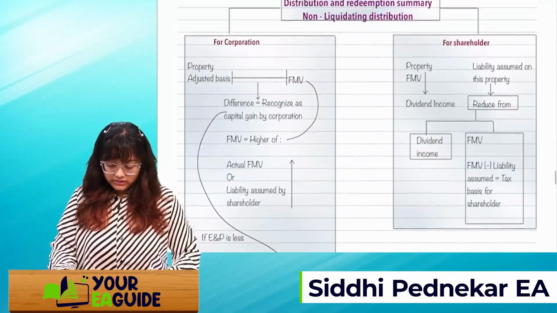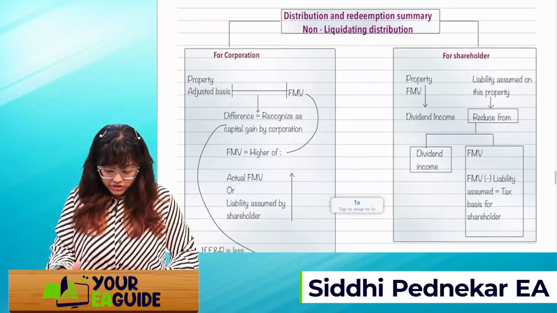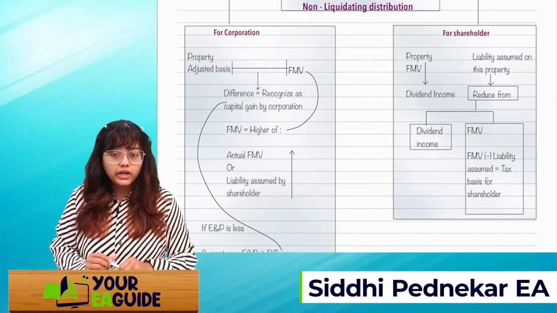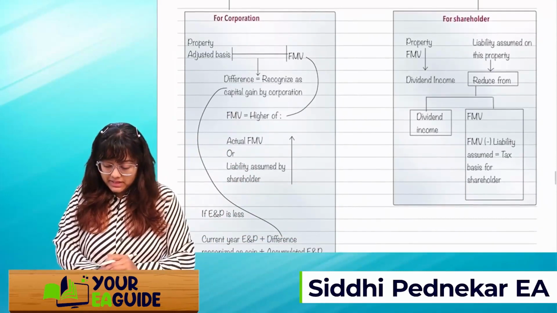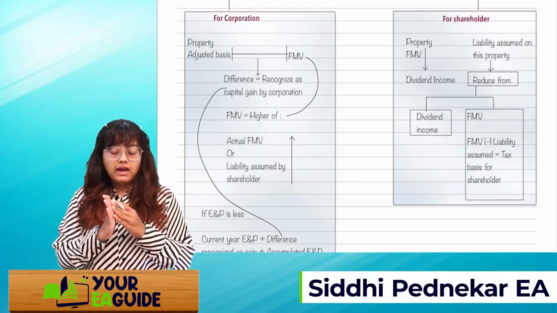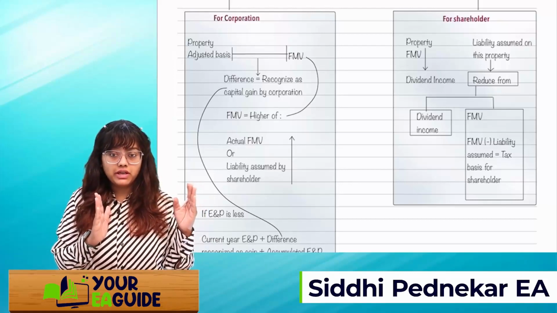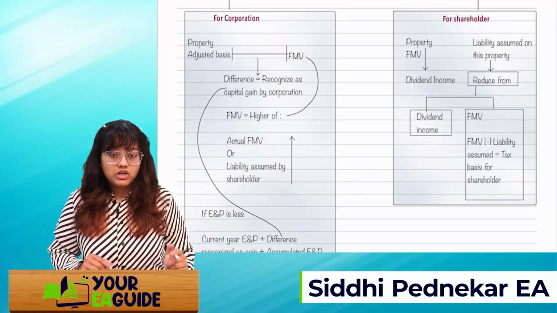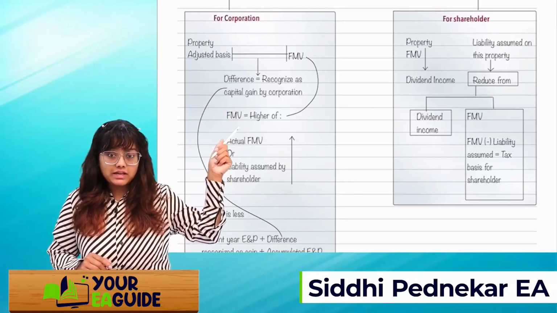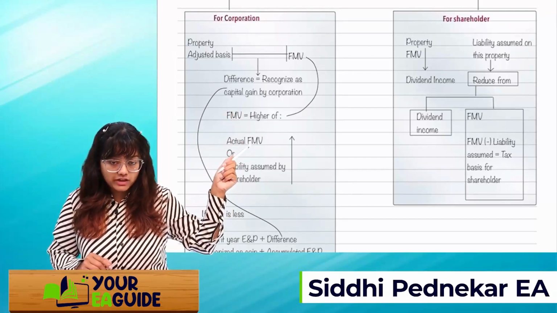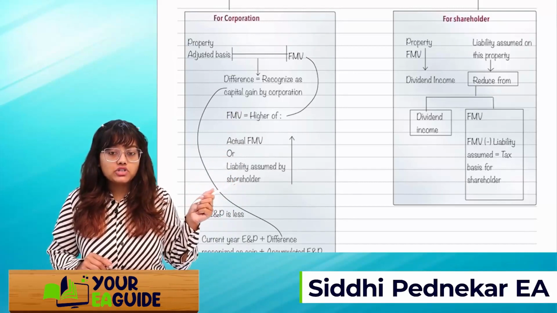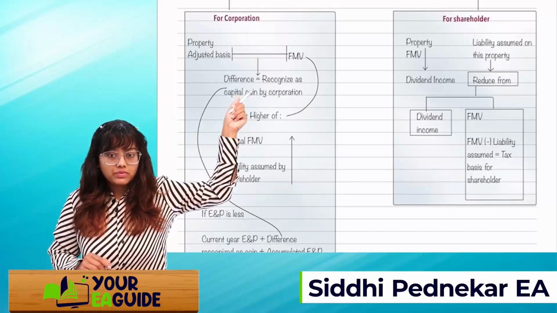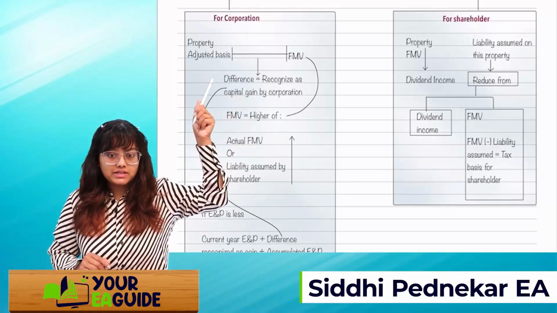Next is a small summary on distribution and redemption from the point of view of the corporation and from the point of view of the shareholder. Let's see, the property has an adjusted basis and it has an FMV. The difference between the adjusted basis and the FMV will be recognized as a capital gain by the corporation. For FMV calculation, you will see whether your FMV is the higher of actual FMV or the liability assumed by the shareholder, whichever is higher. This amount you will consider and compare with the property's adjusted basis. Got it?